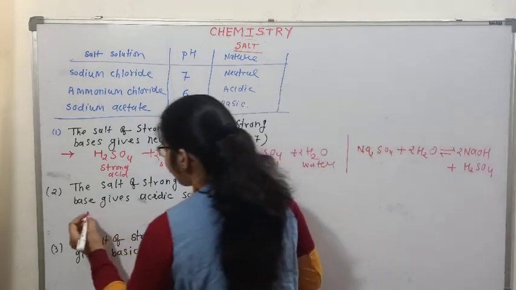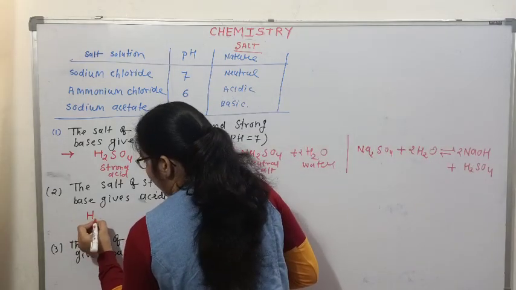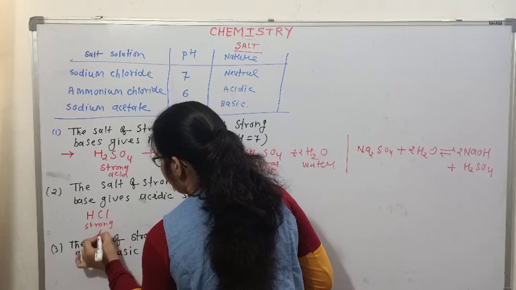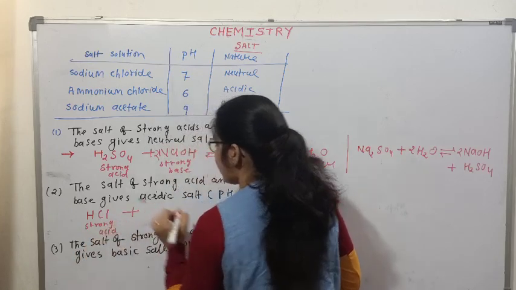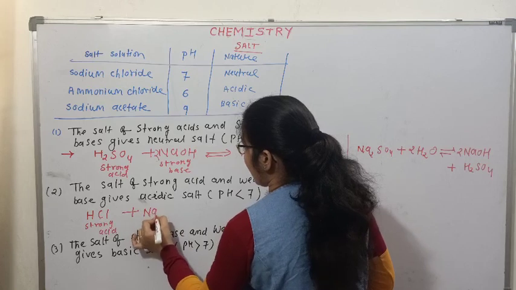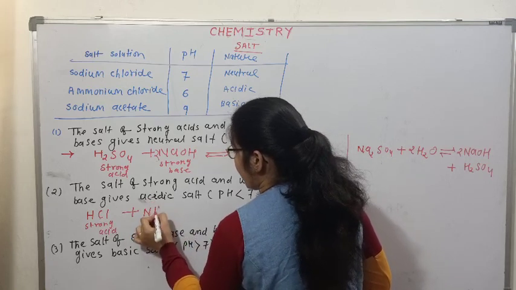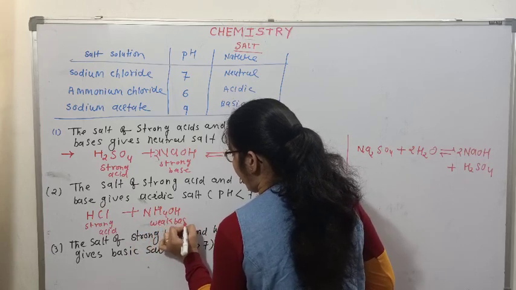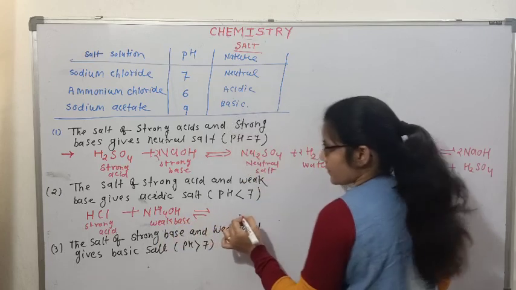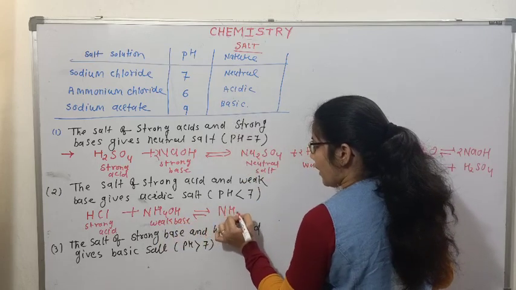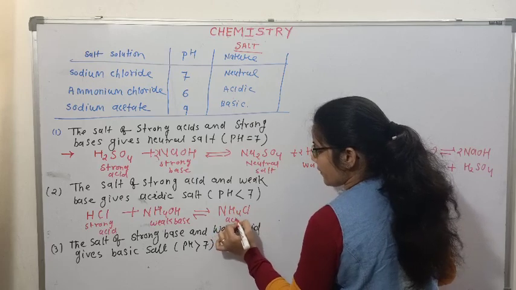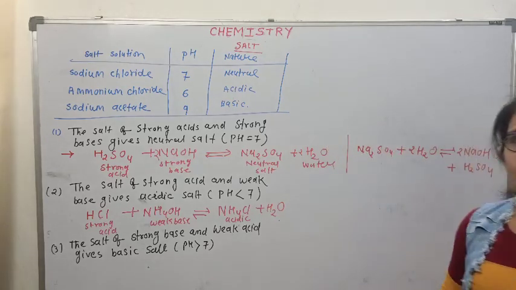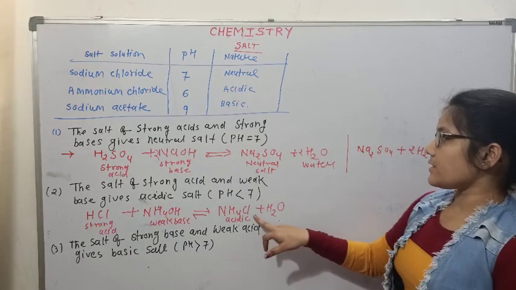For example, HCl, hydrochloric acid, a strong acid, when mixed with ammonium hydroxide NH4OH, a weak base, then they give acidic salt, ammonium chloride, and water as a byproduct of neutralization. So this is acidic salt.